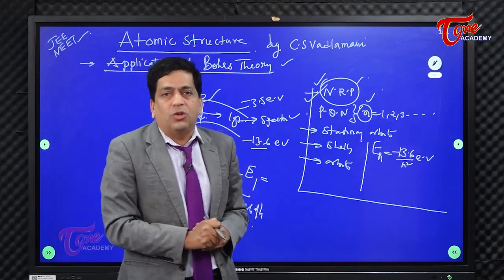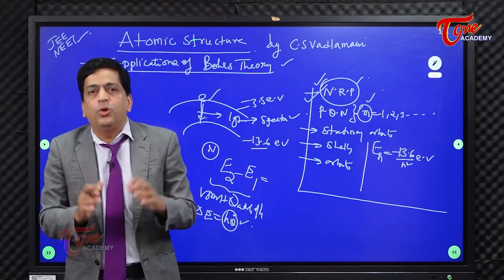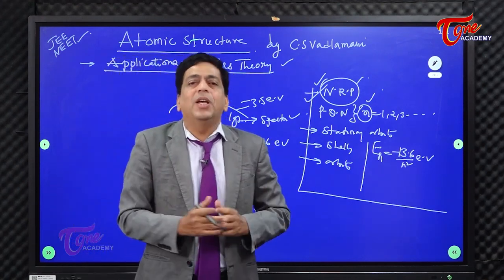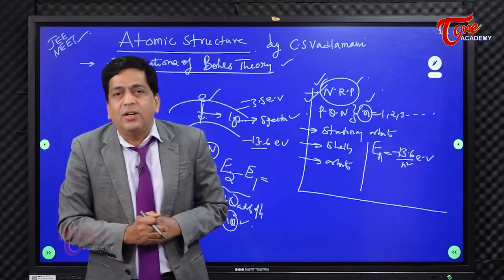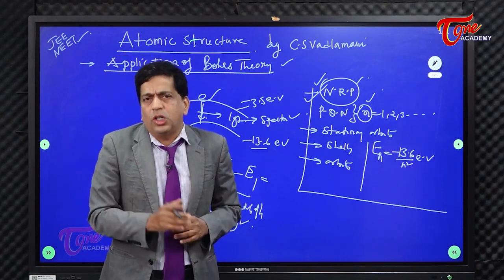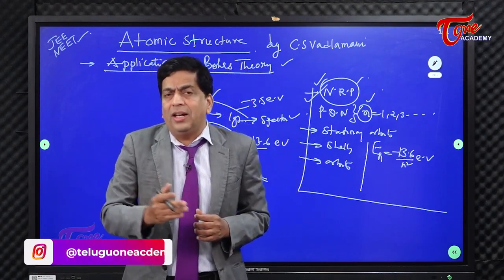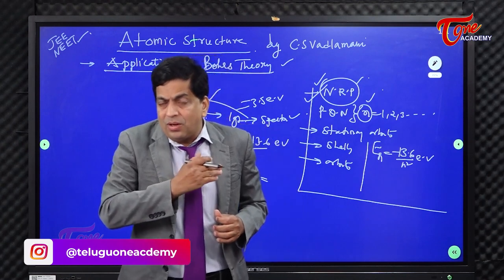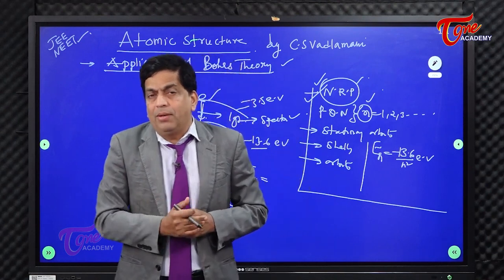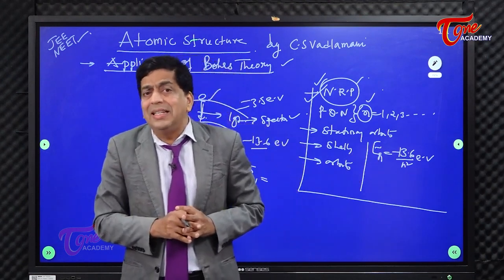Now coming to today's discussion, I draw the attention of everyone. As I always told you, what are you doing in atomic structure? What you're doing is basically pinpointing the address of the electron. You need to pinpoint where the address of the electron is, and there have been several attempts made. As I told you, the aim of this chapter is almost like an analogy: you want to write a letter to your friend on an envelope. You write the name, then the door number, then the area, then the bigger area, that is which city he is from.